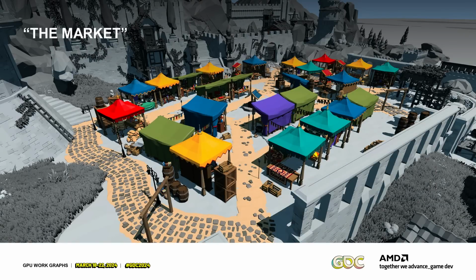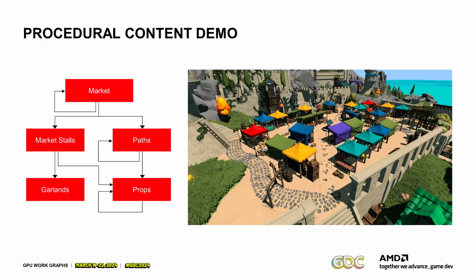For the market, this is a multi-stage graph. So we look into this in a second. This is actually the whole graph here. We have this market placement, which is the recursive subdivision of this input polygon, which is then sent into two different paths. One is creating the market stalls, one is creating the actual paths, like the roads between them. Then we have those additional props which connect between the market stalls, and we have the props which are being created to fill up the remaining space. They are also called recursively because those props can fill up the space in multiple steps. So we place bigger props first and then smaller props afterwards.